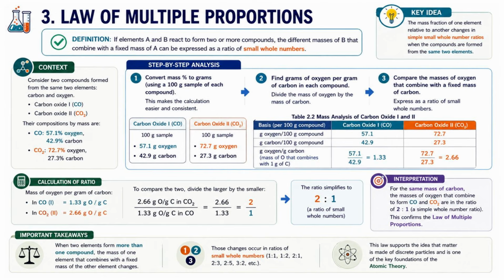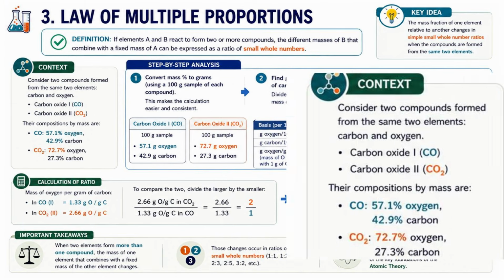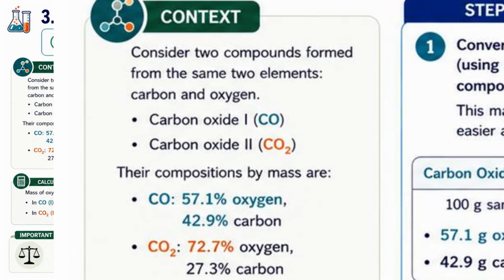Let's use a real example. Here we compare two compounds made from the same two elements, carbon monoxide and carbon dioxide. Notice that both compounds contain only carbon and oxygen. However, their compositions are different.